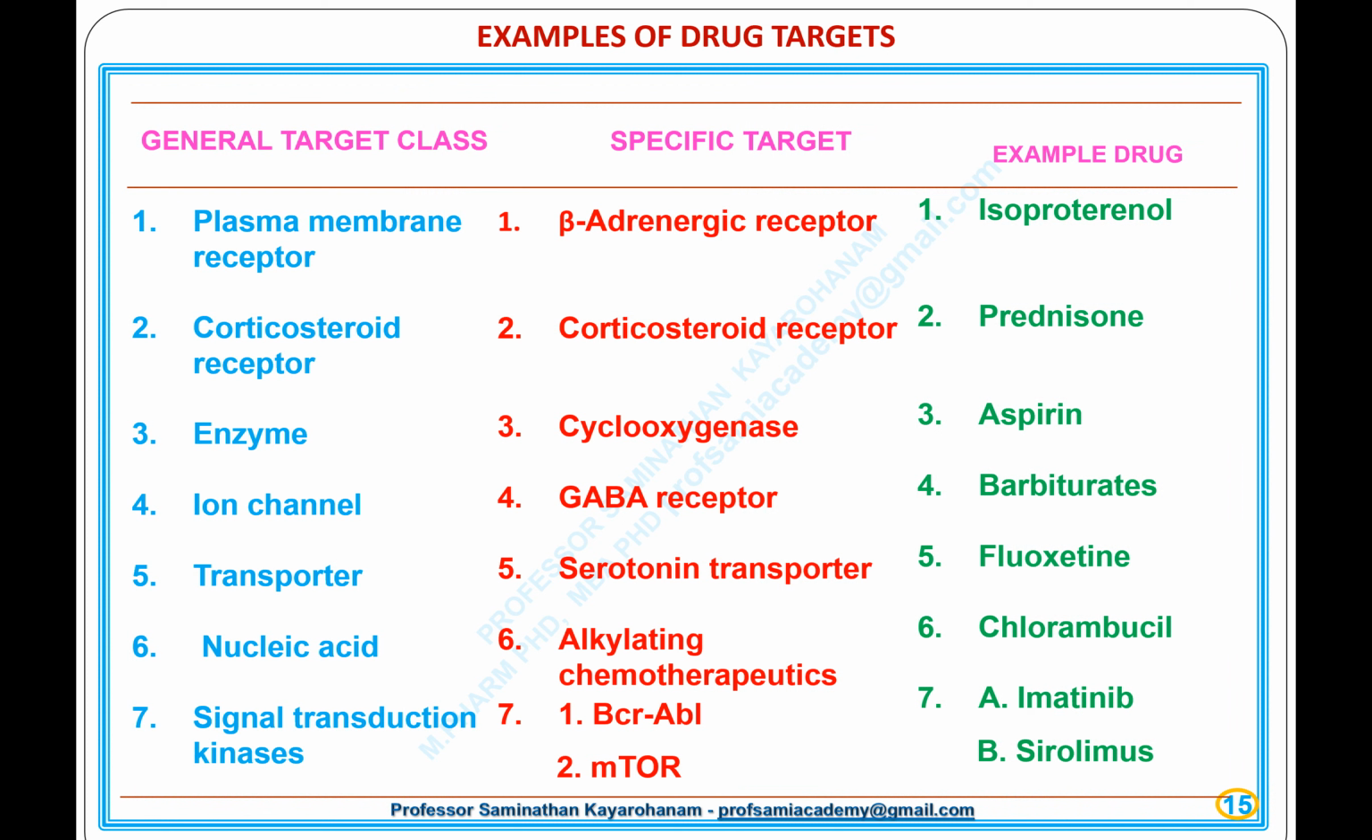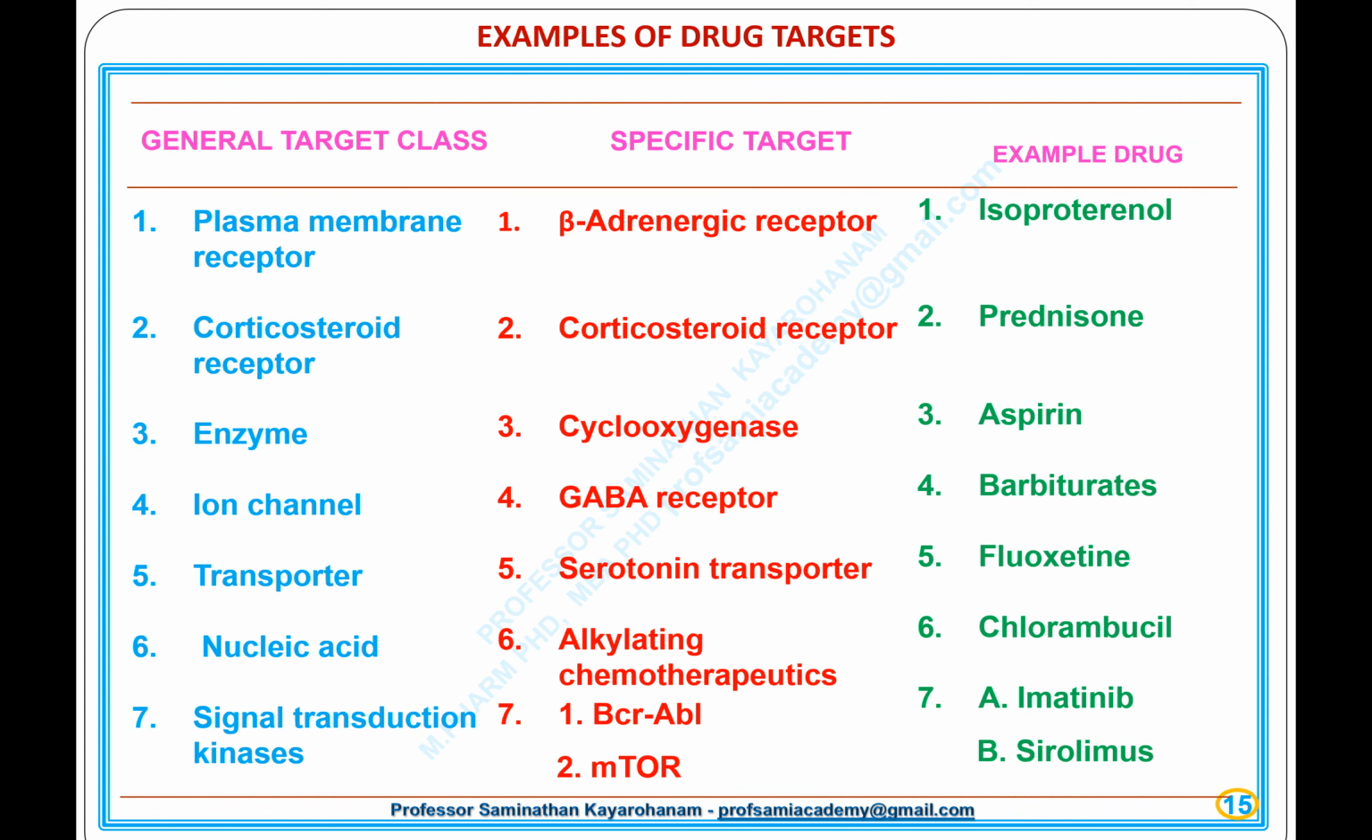Next slide, examples of drug targets. General target class, specific target, drug example. 1. General target, plasma membrane receptor, specific target, beta-adrenergic receptor, example drug, isoproterenol. 2. General target, corticosteroid receptor, specific target, corticosteroid receptor, example drug, prednisone.